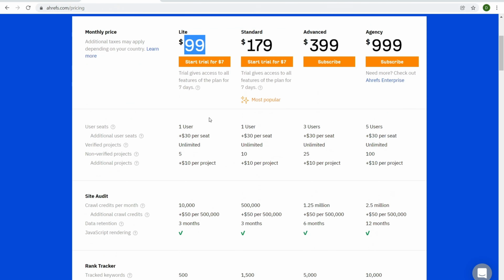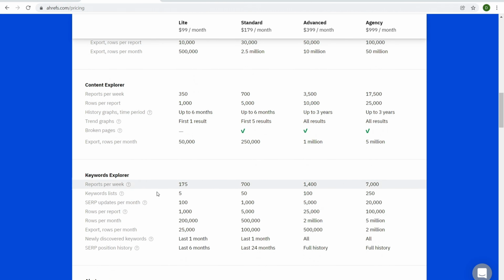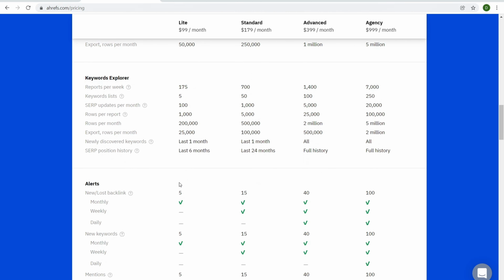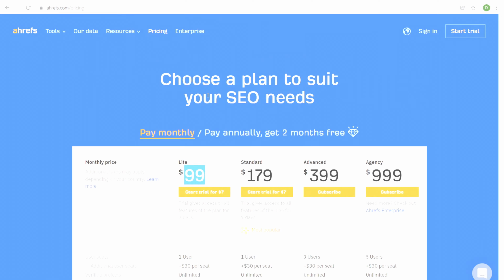And so over here, the light plan has everything that you would need to get started. Content Explorer, Keywords Everywhere, 175 rows, alerts, extra tools, etc. And that is it. All right, everyone, that's it for this video on Ahrefs versus Ubersuggest. Overall, I like Ubersuggest, and I hope you took action on my previous Ubersuggest video when it was only $120 a month, which was a steal at that price. Since then, the price has increased, so you do need to take that into consideration when comparing it to Ahrefs.